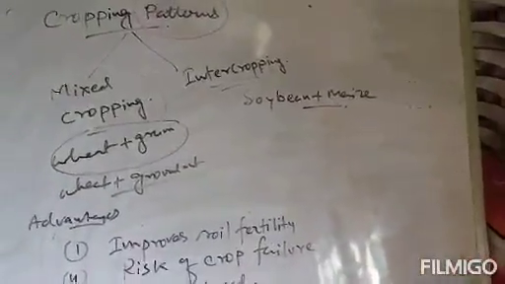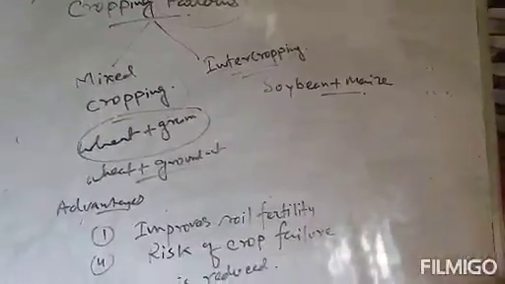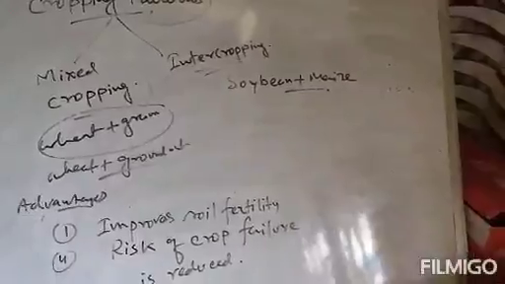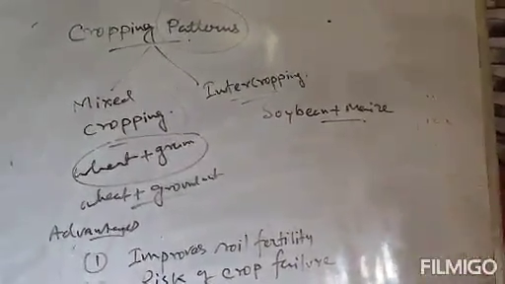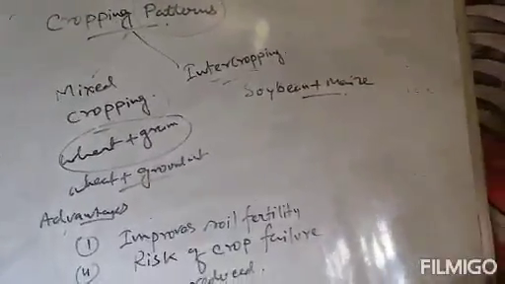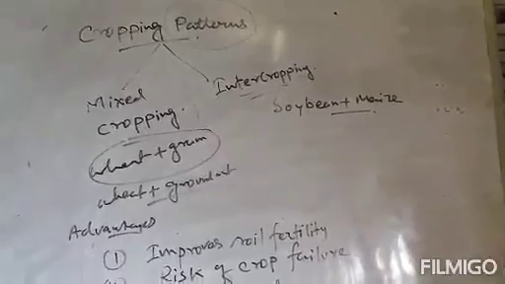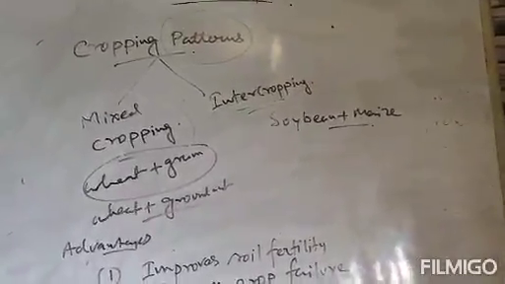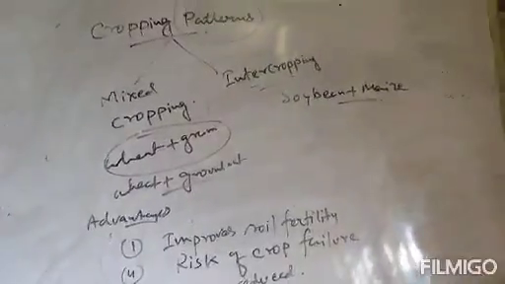Clear? Here the crops are selected on the basis of their nutrient requirements. The two crops that are to be grown in the intercropping system must have different nutrient requirements from each other. For example, you can grow soybean and maize because these have different nutrient requirements.